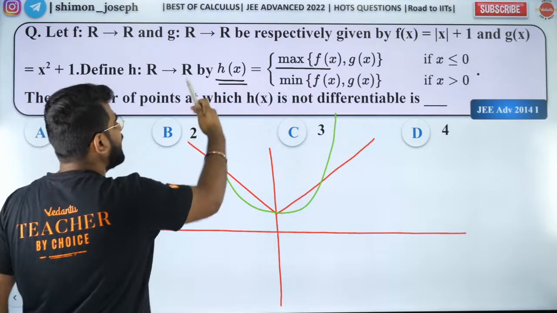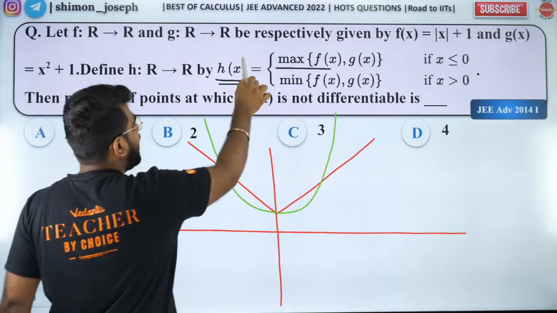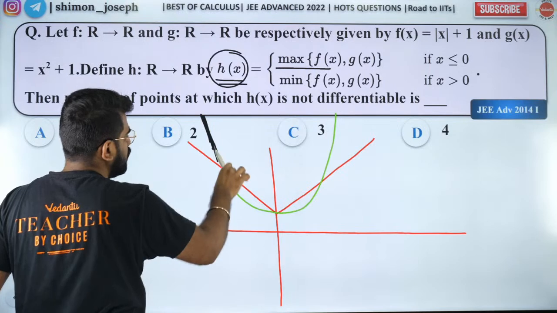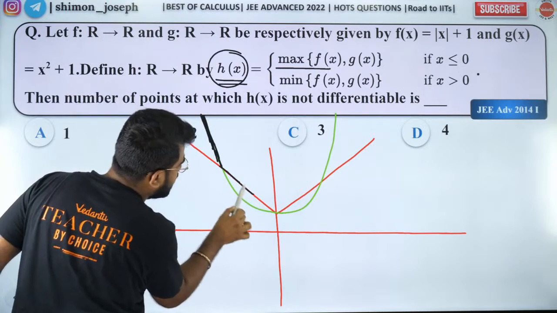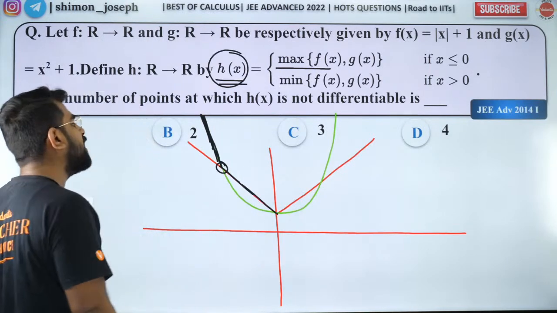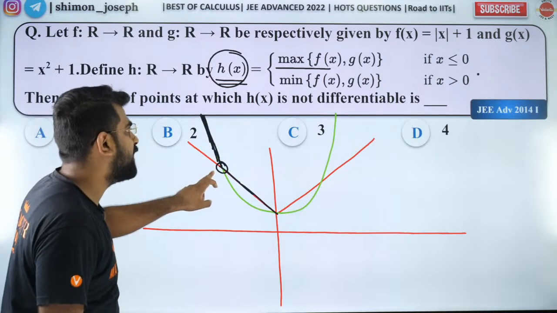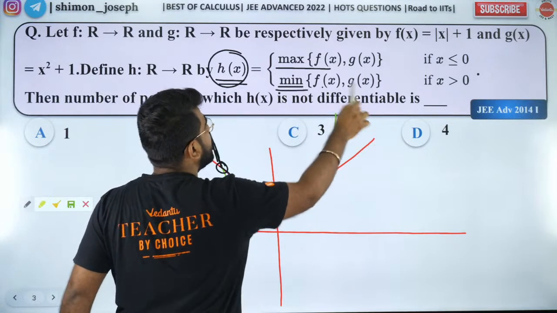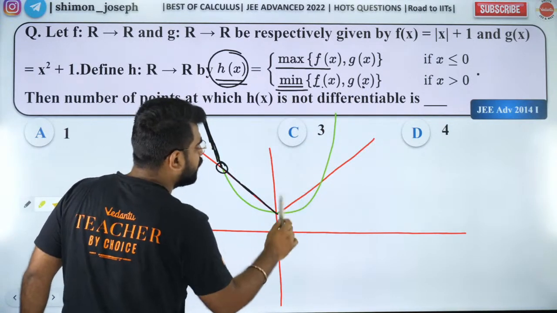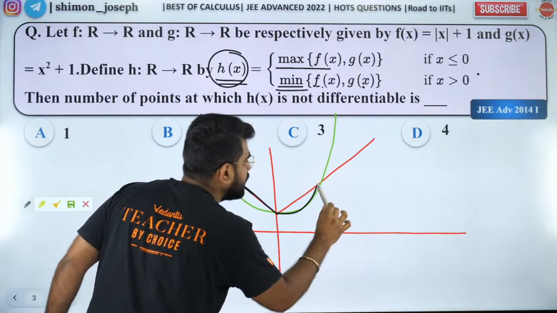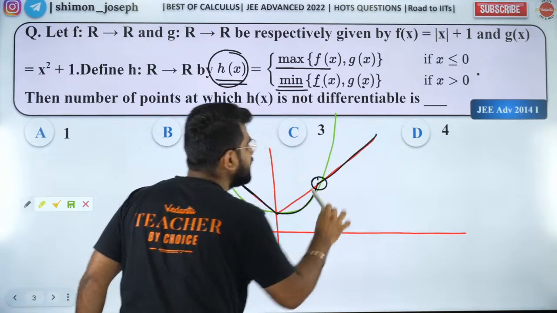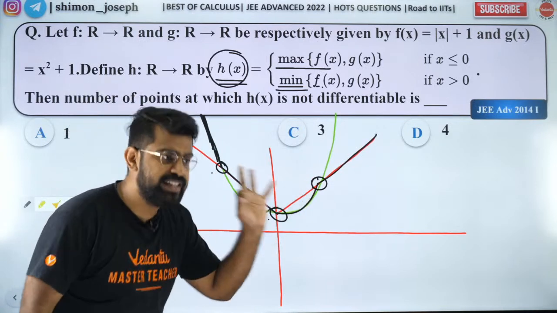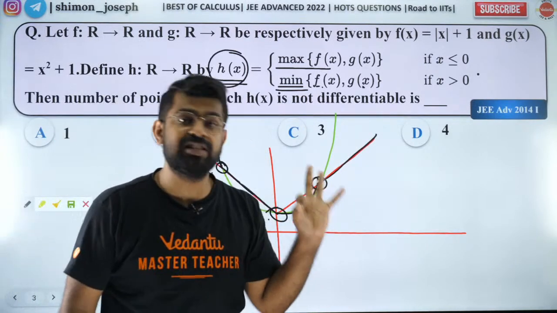So maximum means greater. So I will draw h of x in black color. So it will be greater and it will be greater. So 1 point of non-differentiability because you have a sharp edge. Now for positive x, it is minimum of f of x and g of x. Minimum means the lower function. Lower function means this one and this one. So this is a sharp edge, this is a sharp edge. So 1, 2, 3, 3 sharp edges. So the answer is option C.